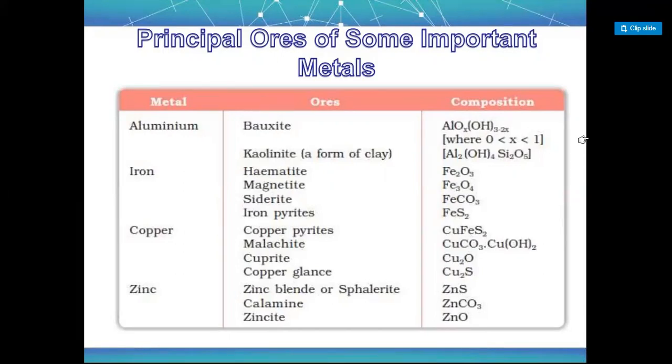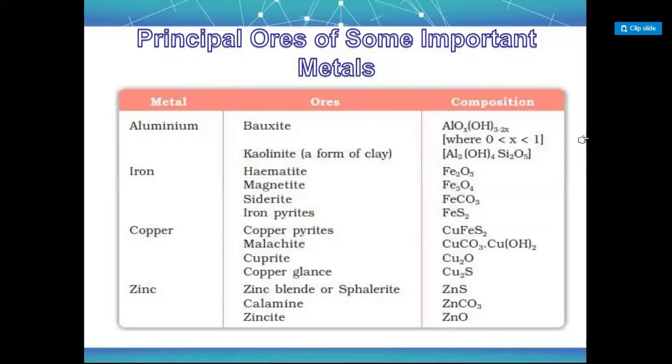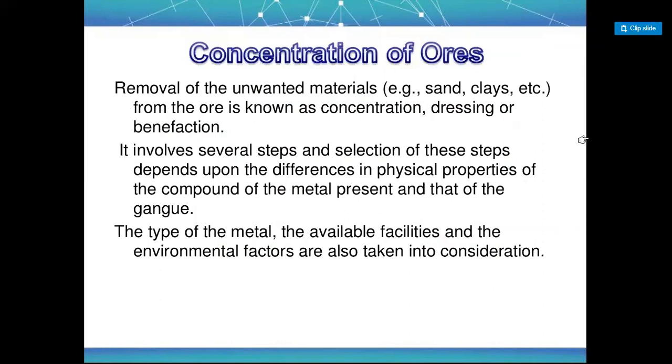So they can ask you which metal is extracted from malachite, and at that time you have to mention that copper is the metal. Zinc is from zinc blende, calamine and zincite. So you have to learn each and every ore, that is, which element can be extracted from which ore. Okay. What is the ore of mercury?